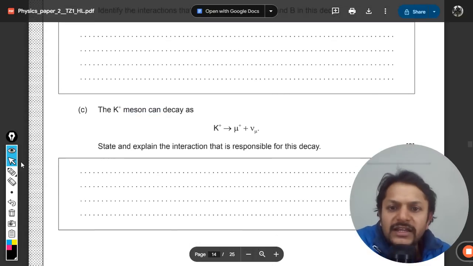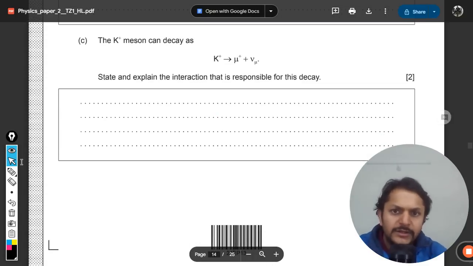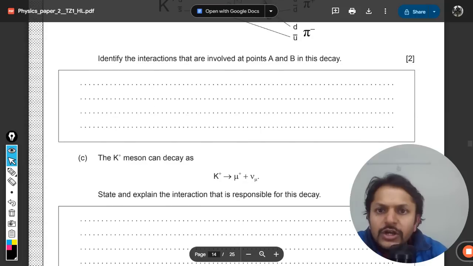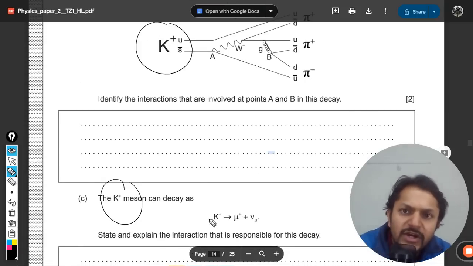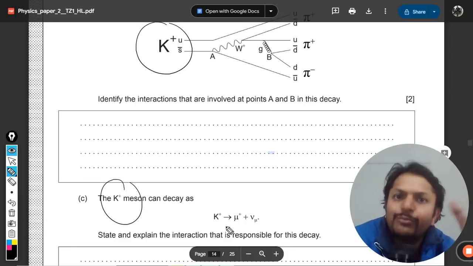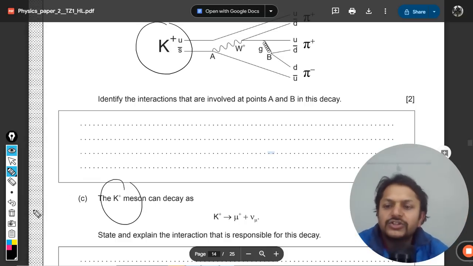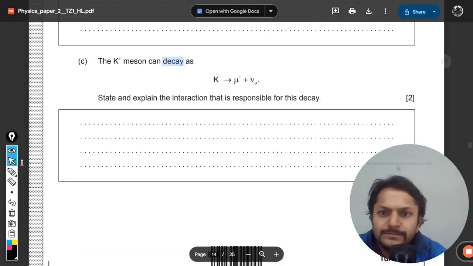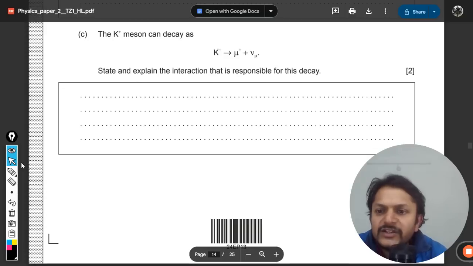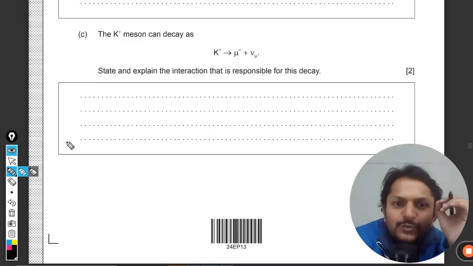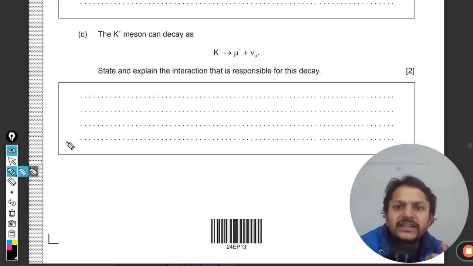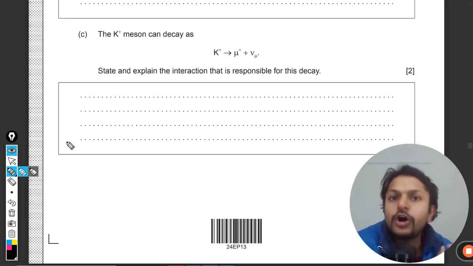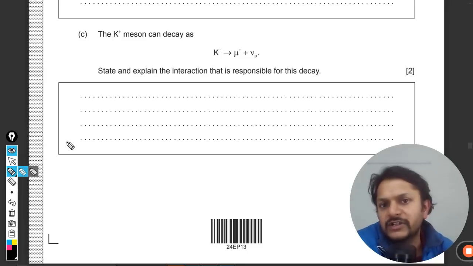The K+ meson can decay as this also. So this is another possible reaction that they have shown here, also for K positive. Let us try to analyze it. State and explain the interaction that is responsible for this decay. First of all, you have to comment on what kind of interaction this is, strong or weak, and you have to explain it.